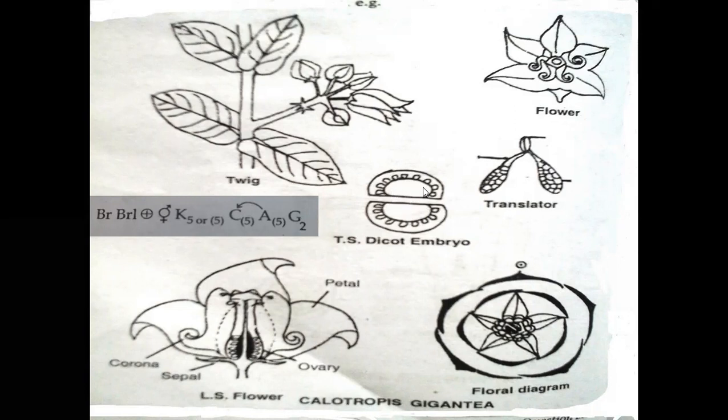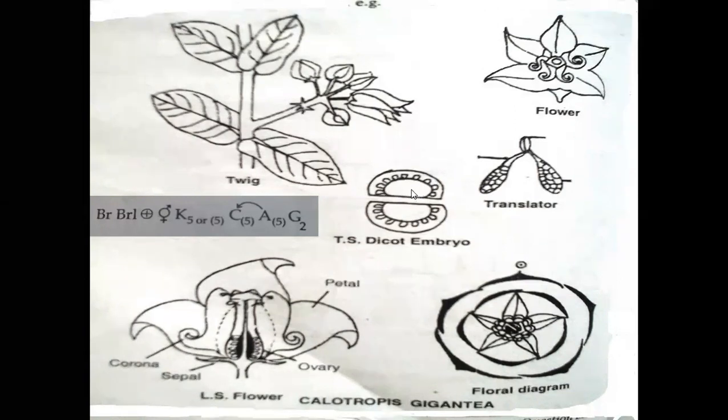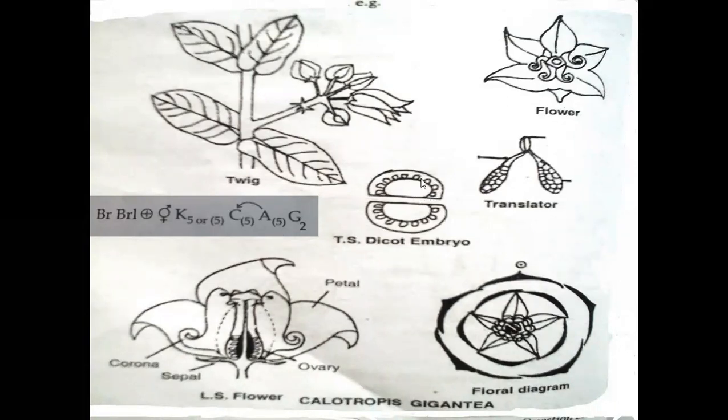Partially, they are fused. They look like a syncarpous-like structure. Ovules are present on axile placentation or on parietal placentation. Here, the parietal or axile placentation is present in the Asclepiadaceae family.